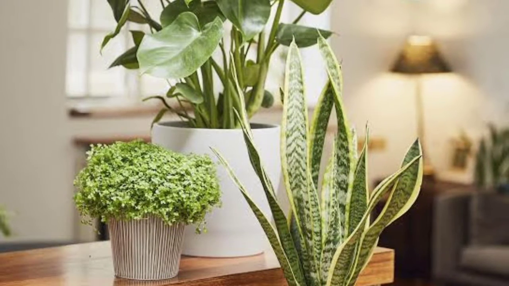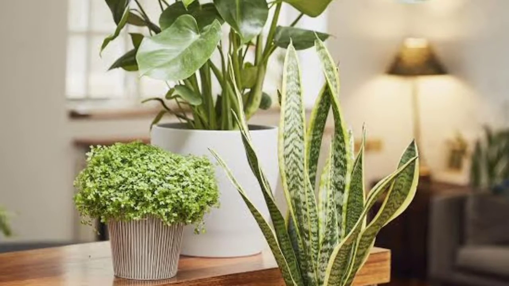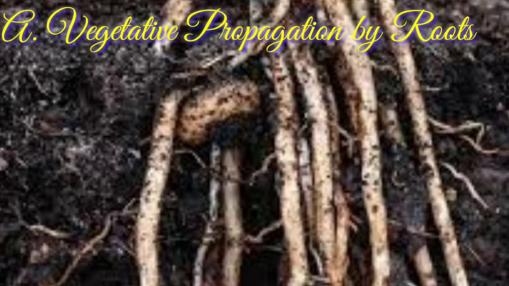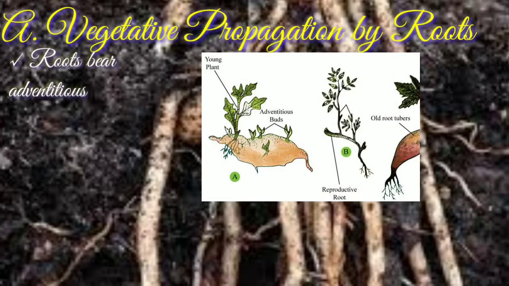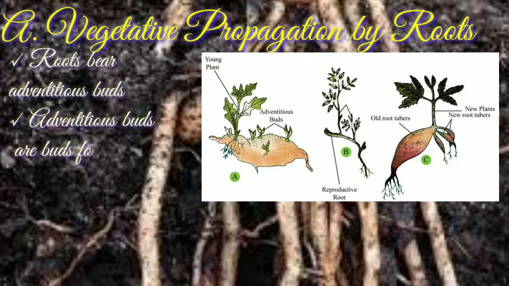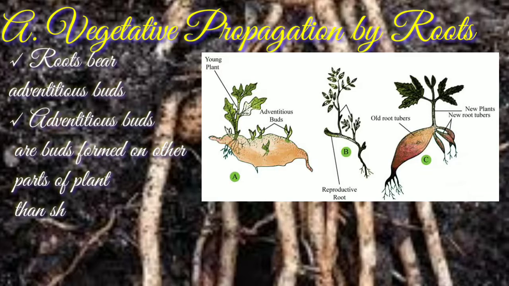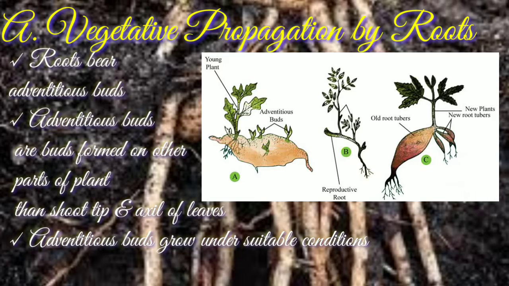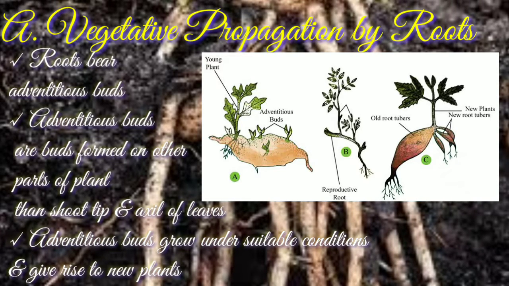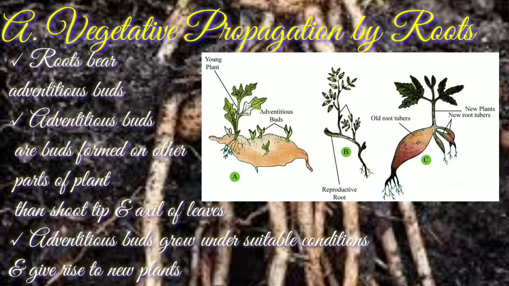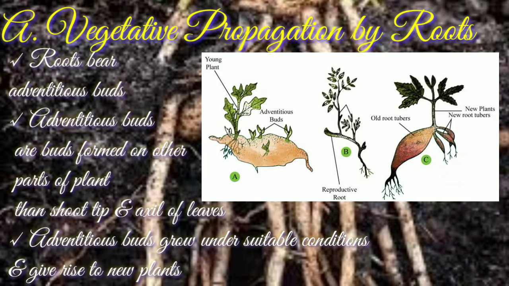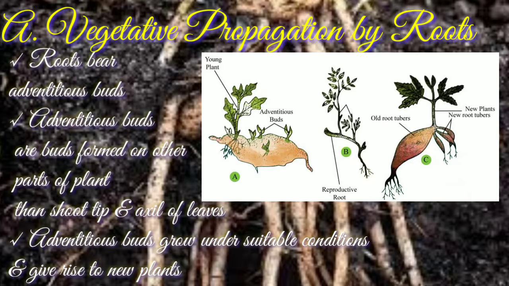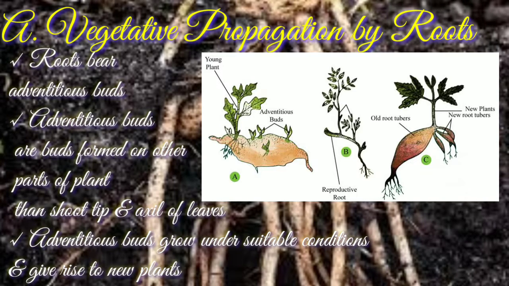So let us discuss some of the natural means of vegetative propagation. First one is vegetative propagation by roots. Roots of some of the plants bear adventitious buds on them. Adventitious buds are the buds that are formed on the parts of plant other than the shoot tip and axils of leaves. These buds grow under suitable conditions and give rise to new plants. For example, guava, papaya, sesame, sweet potato, dahlia, asparagus, etc.